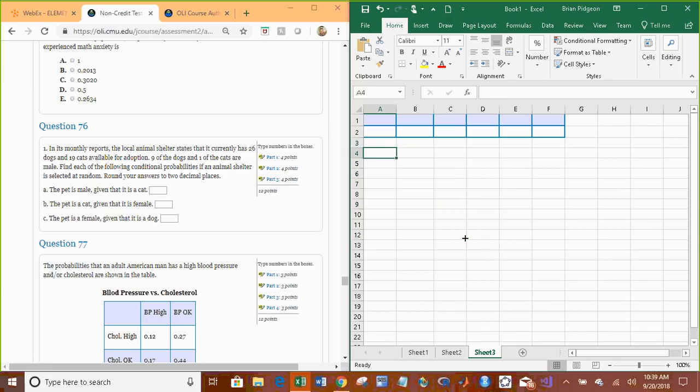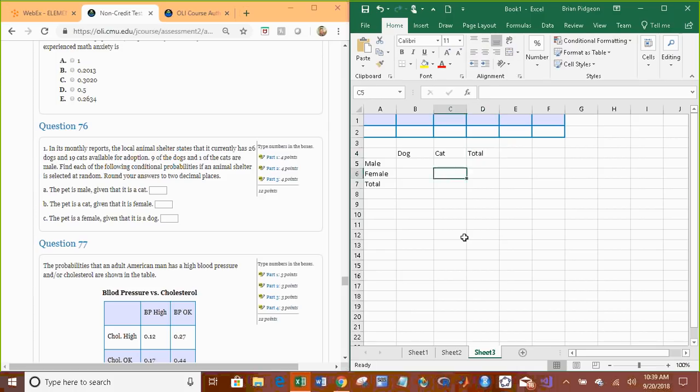In its monthly report, the local animal shelter states that it currently has 26 dogs and 19 cats available for adoption. Alright, let's just do this. I'm going to make a table. Dog, cat, male, female, total.